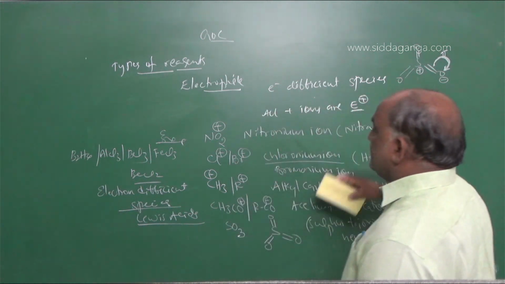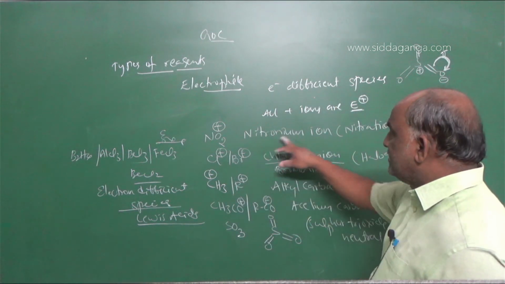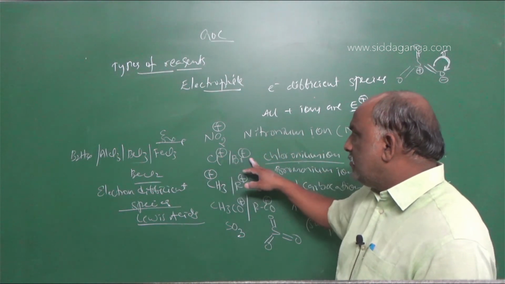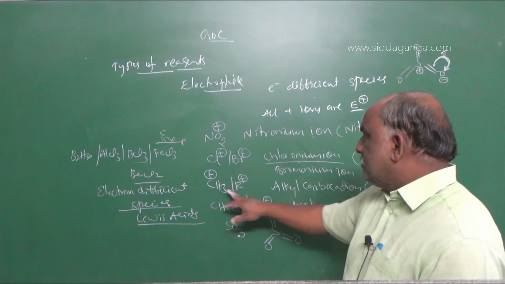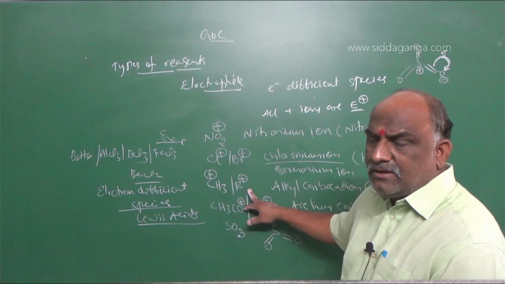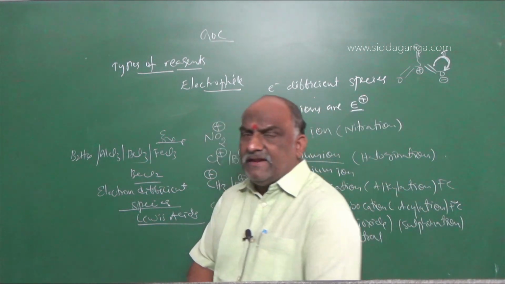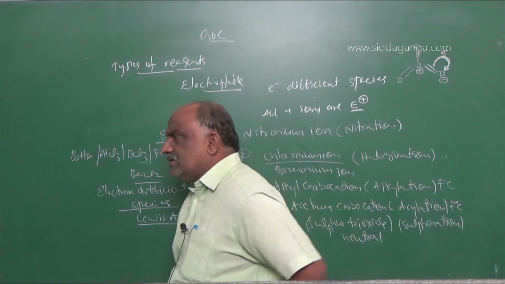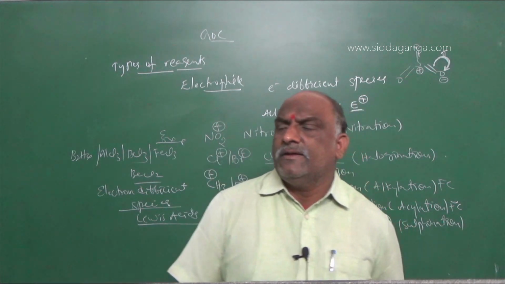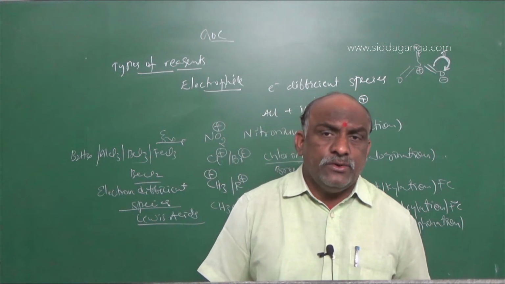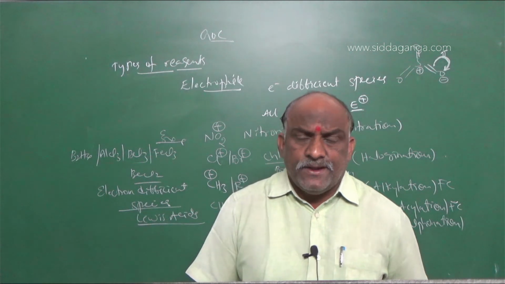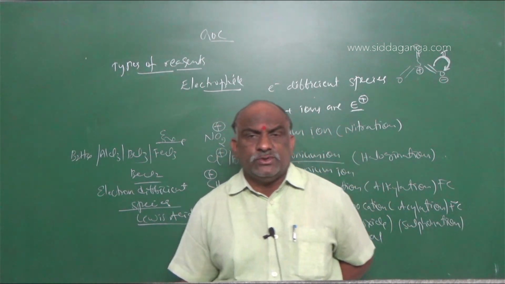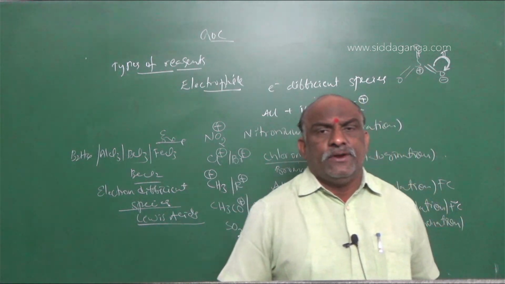So you should once again make a note: nitration, nitronium ion NO2 plus; chlorination and bromination, chloronium ion and bromonium ion; alkylation, carbocation or alkyl carbocation; and acylation, where you should go with RCO plus, the acylium carbocation. Sulfonation uses the neutral electrophile sulfur trioxide, and the last one is electron deficient species belonging to group 13 elements, which are said to be electrophiles.